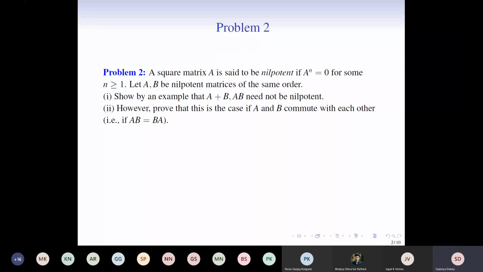A square matrix A is said to be nilpotent if A to the n is equal to 0 for some n greater than or equal to 1. First, let's assume that A and B are nilpotent matrices of the same order. So we need to show by an example that A plus B and A into B need not be nilpotent. That is, the sum of two nilpotent matrices need not be nilpotent, and the product of any two nilpotent matrices need not be nilpotent.